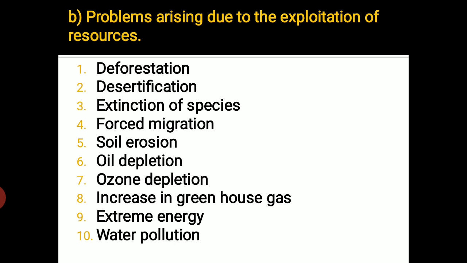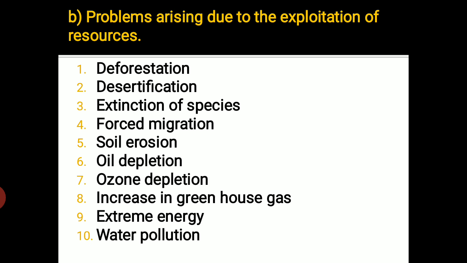Oil provides us with 40% of traded energy and 90% of transport fuel, and it is very, very important for agriculture also. Thus if oil depletes, there are major problems faced all over the world. All over the world people face the problem, and even the ecosystem gets disturbed. So that is problem number 6.